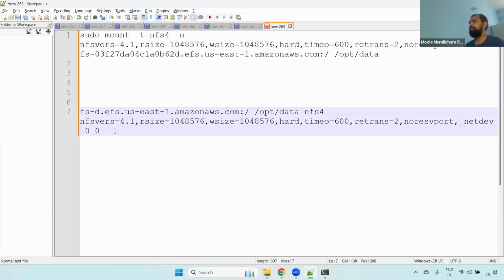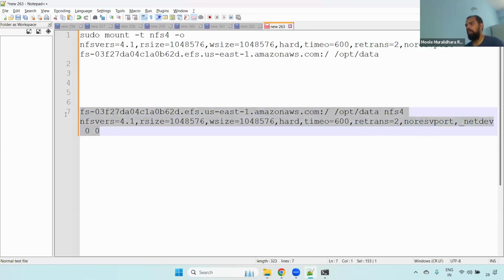If you see here, this is our fstab related configuration. First, you have to declare your EFS name. This is the EFS name. Then you have to update your path. Our path is what we mounted, right? /opt/data. What is the version? NFS4, the specific version, this one. rsize is the same, wsize is the same, and also hard, timeo, retrans, noresvport, and _netdev 0 0.